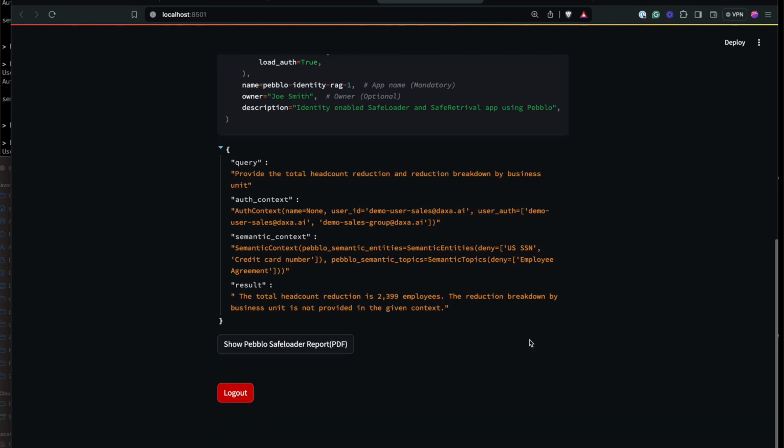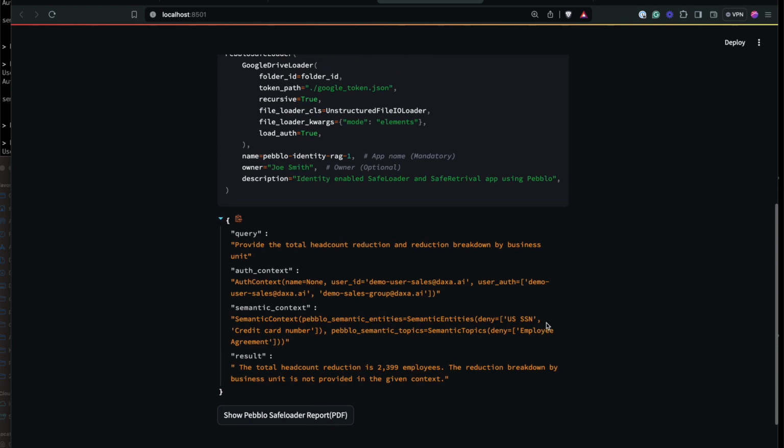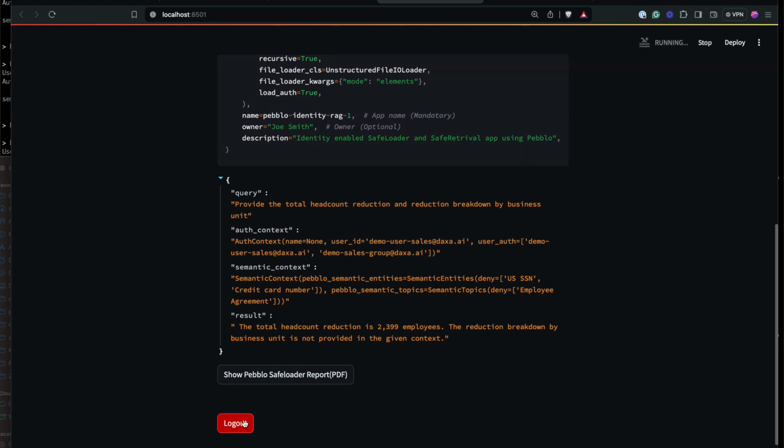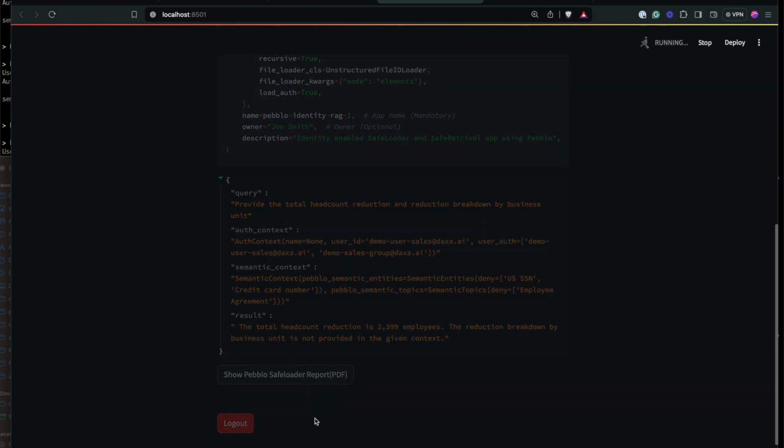As you can see, the total headcount reduction plans which are publicly announced are available for the sales team, but the specific business unit related information is not available. While this is still useful information for sales for various purposes, it doesn't reveal what they are not supposed to know or see. Now let's try the same prompt, this time as an HR user.